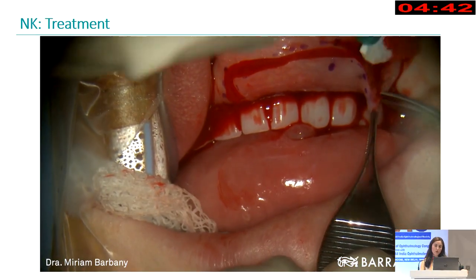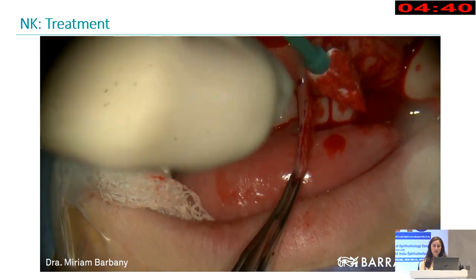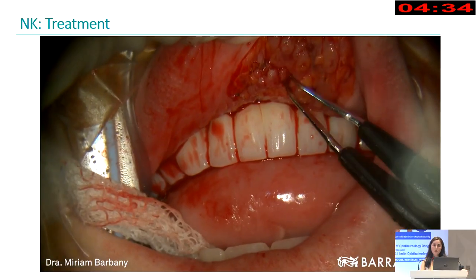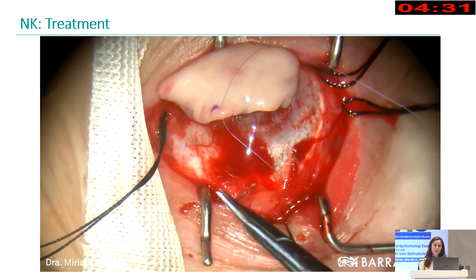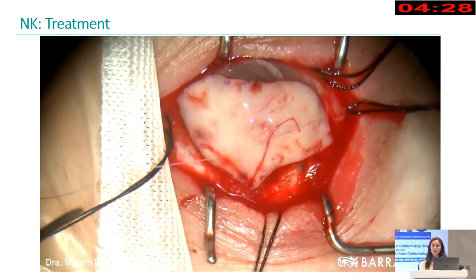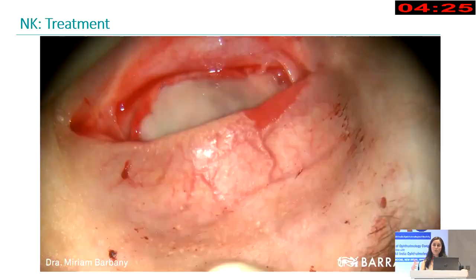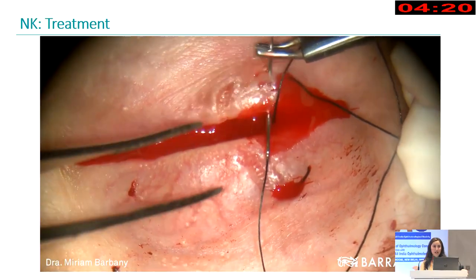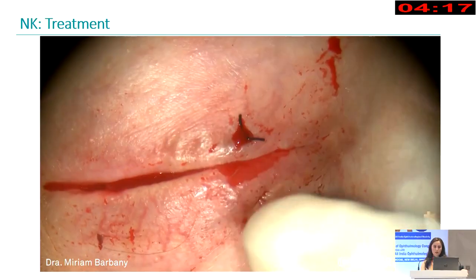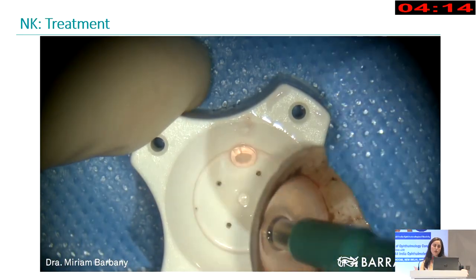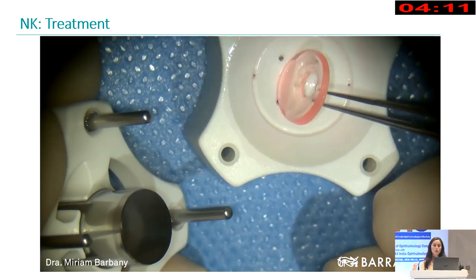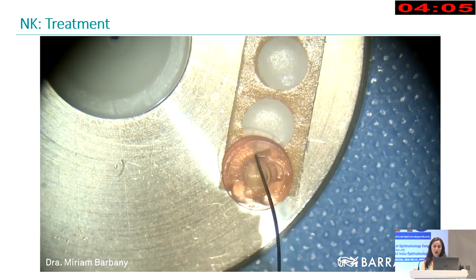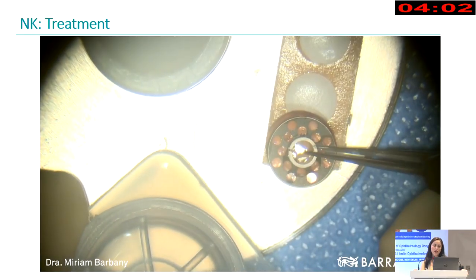In this case, here we present a case of a patient that had Stevens-Johnson syndrome, and for many years did well with a PK because everything was stable, but there was a moment where she had a fungal keratitis, and we had many problems of reepithelialization. So first of all, we decided to stabilize the patient with a mucosal graft, and after some months, 2 months, to leave it to vascularize and stabilize, then we did a K-Pro type 1 transmucous procedure.